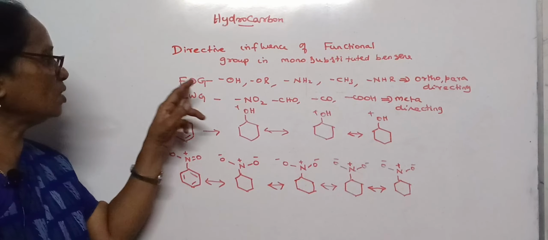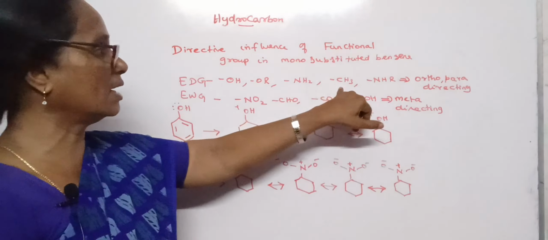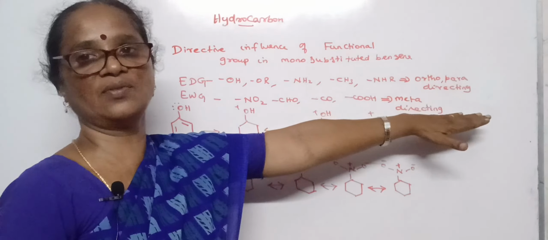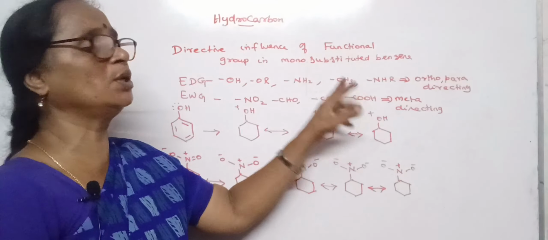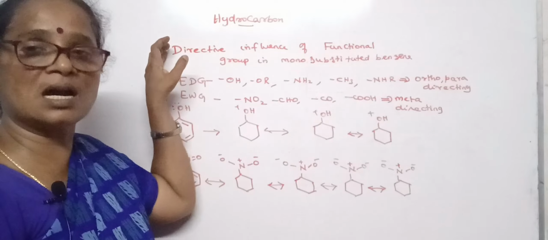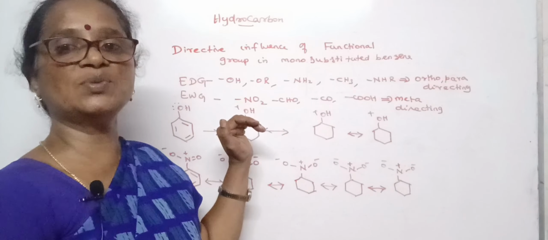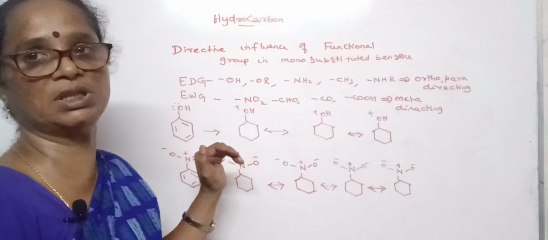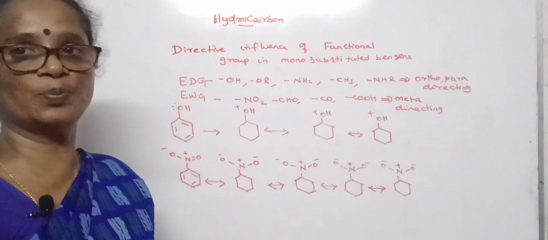So the electron donating groups are alcohol, alkoxy, amines, or alkyl or secondary amine, in such a way we can extend. And these groups have a tendency to release their electrons towards the benzene ring. Thus that makes negative charges at 2, 4, 6 positions. The groups are said to be ortho-para directing groups.